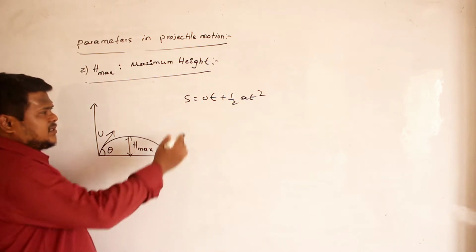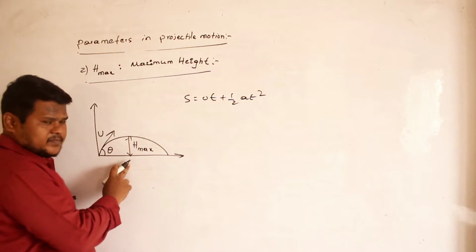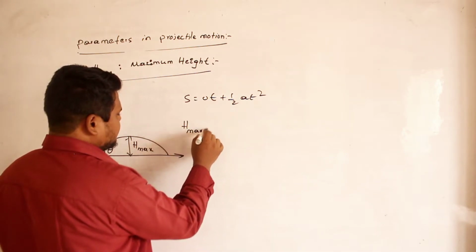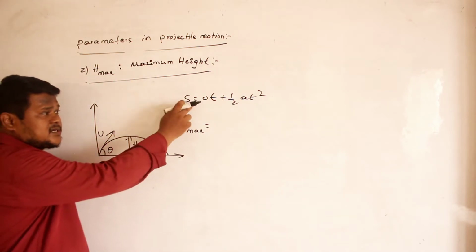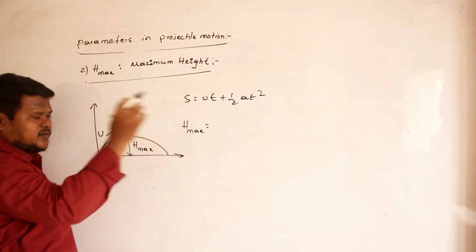S means what? Displacement. We are studying about h max only, so instead of displacement, I will write h max. Clear? Initial velocity along y-axis. Now this is the equation along y-axis, so you should take initial velocity only along y-axis.